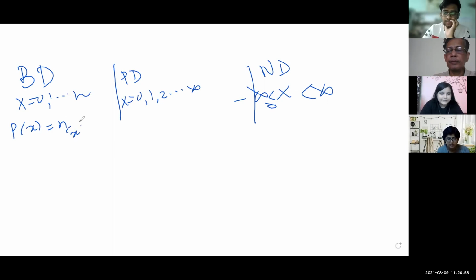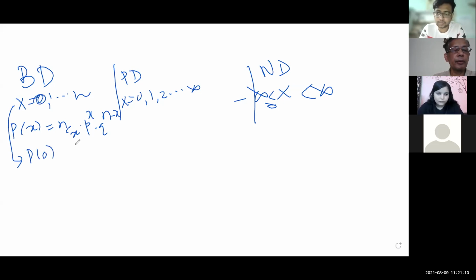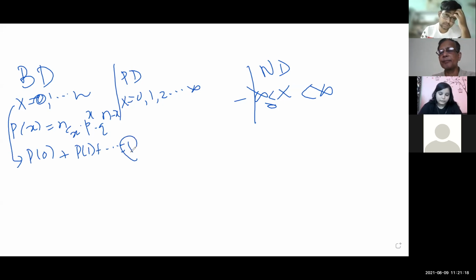nCx p to the power x q to the power n minus x. So if you remember, we can find probability of each of the possible values. What is probability of 0? What is probability of 1? Like this. So if you add all such possible values, it was adding up to 1. Do you agree with me?